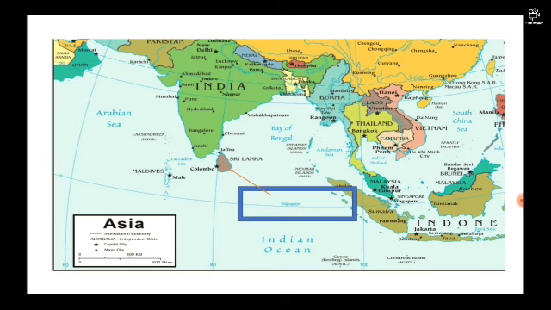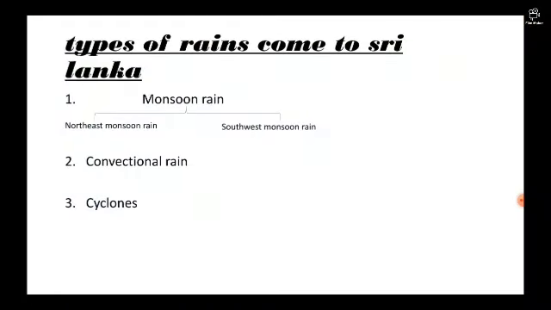Sri Lanka receives rainfall and cyclones from the Bay of Bengal. Not all, but most of them come from the Bay of Bengal. So the types of rains that come to Sri Lanka are monsoon rains: northeast monsoon rain and southwest monsoon rain. The meaning of that is, monsoon rains are the rains coming from the northeast and southwest in a time period. It has a time period. I will show you that.